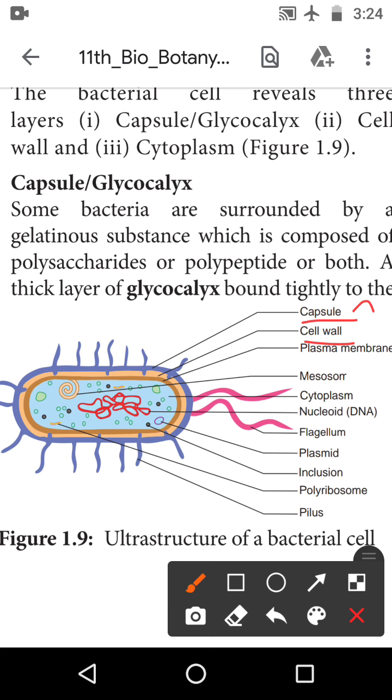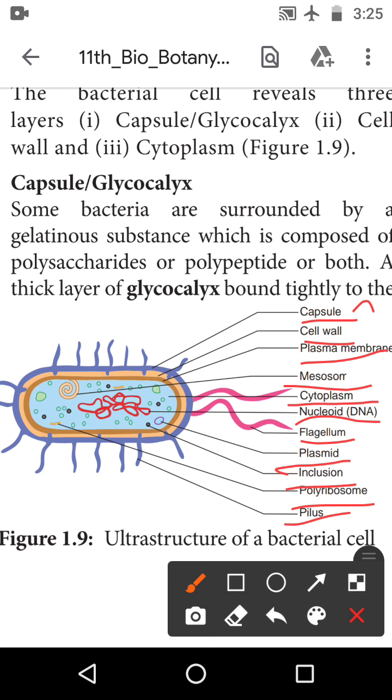Then inner layer also is present. It is the plasma membrane. The next one is the mesosome is present. The next one is the cytoplasm. And next one, the inner side is the DNA is present. What is the DNA? It is a nucleotide, DNA, deoxyribonucleic acid. Then flagellum also is present. Flagellum is the movement of the bacteria. Then plasmid is present and inclusion is present. Then polyribosome is present. Poly means many. Then villus also is present.